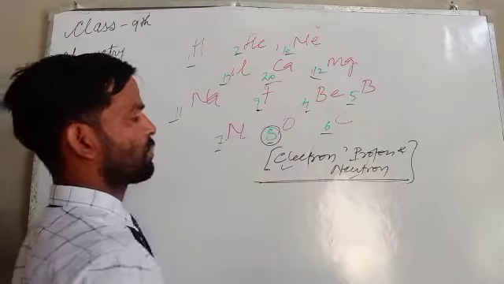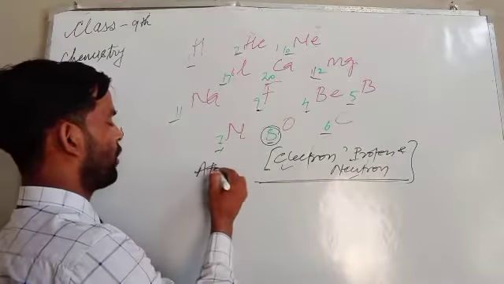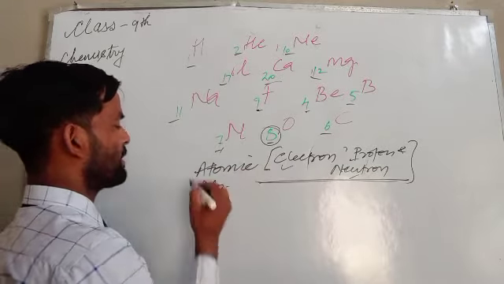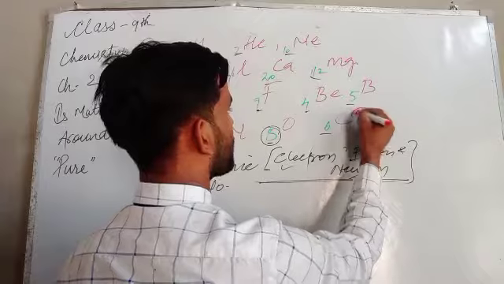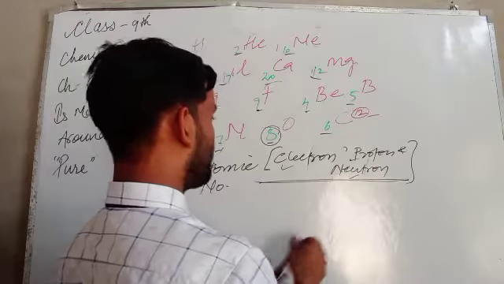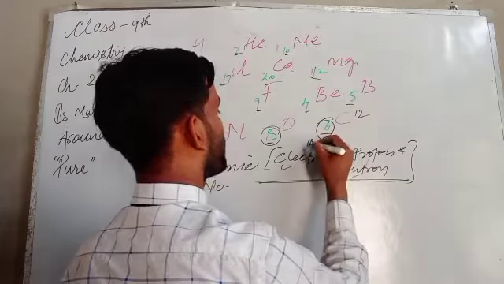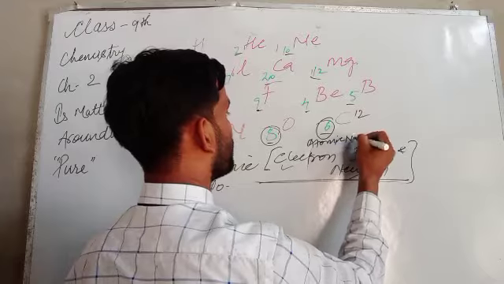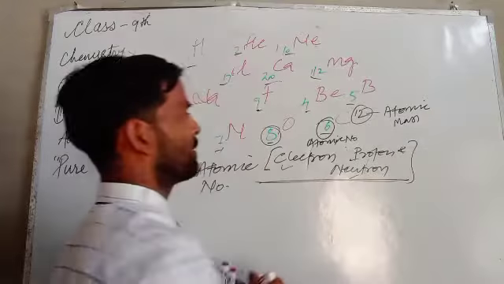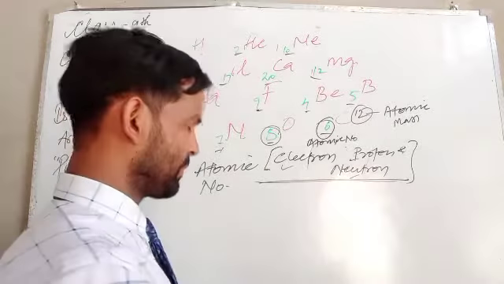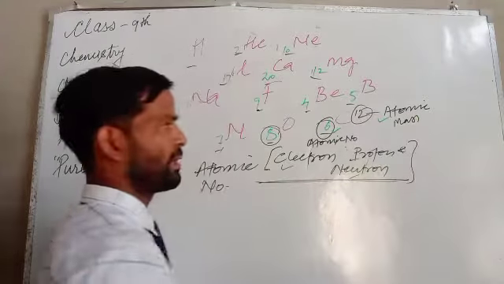So here is the electron. Where are the proton and neutron? This one is called the atomic number. And if it is written like that, 12, this one is the atomic number, and that one is the atomic mass. If it is the atomic number and it is the atomic mass, what does it mean?